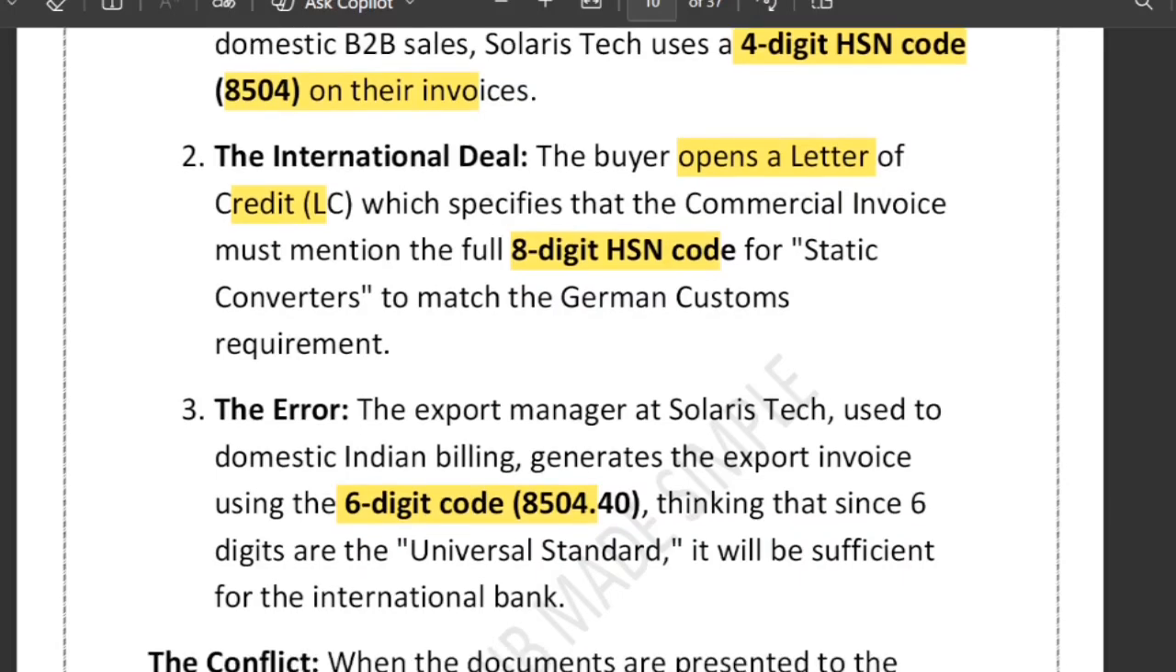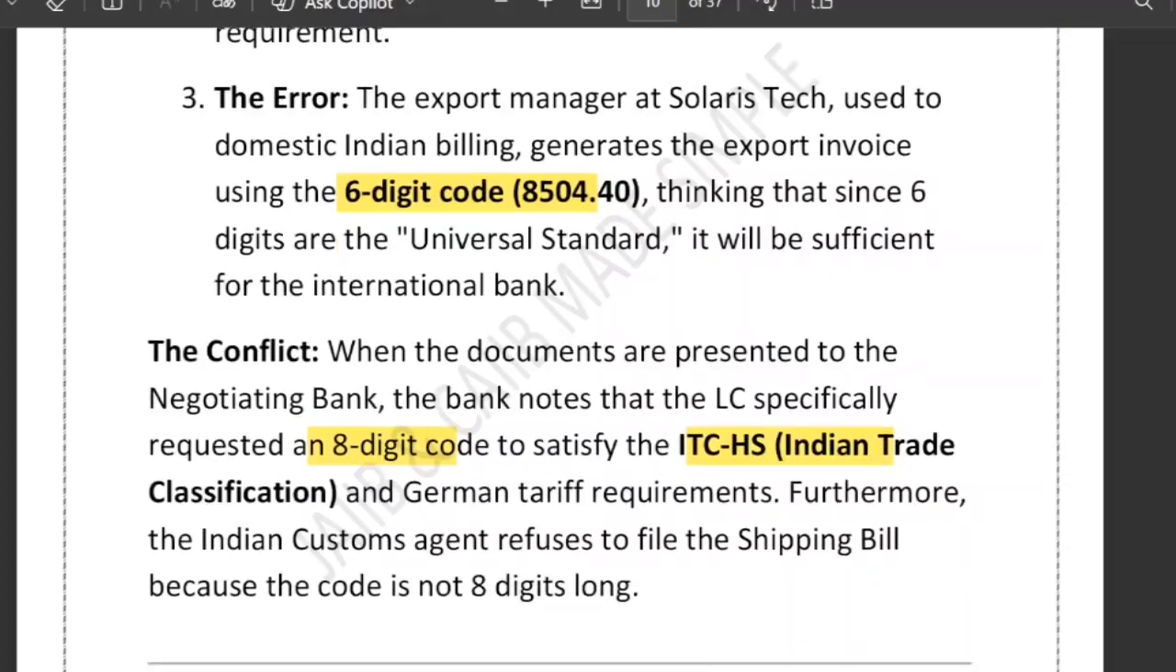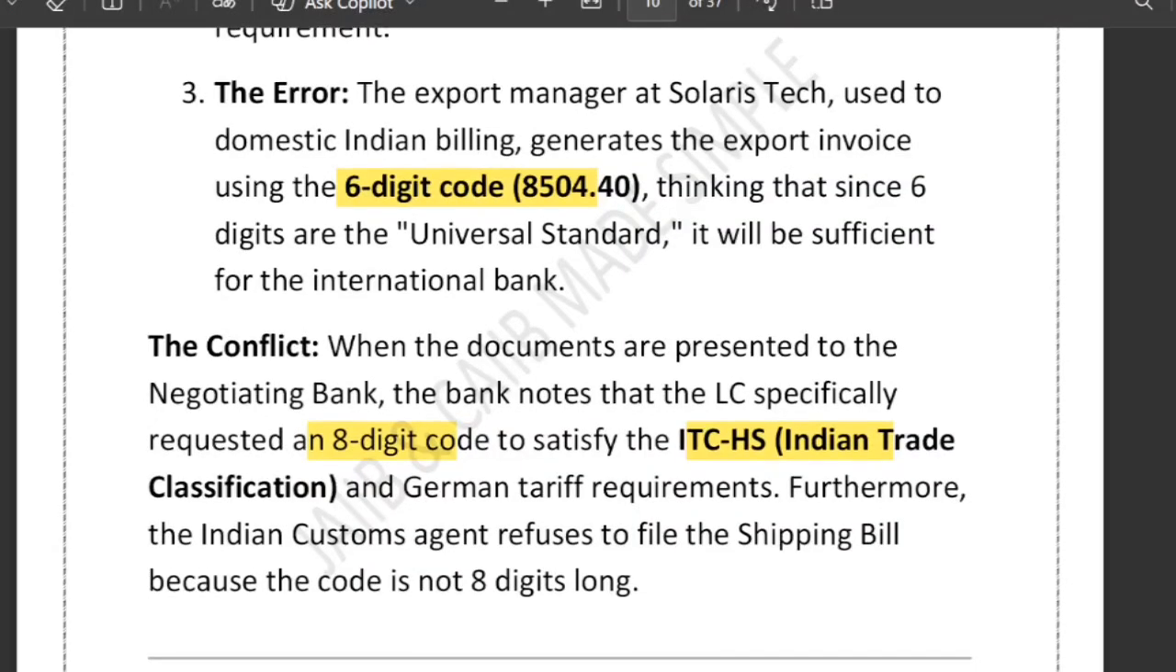He assumed the bank will be flexible. Now the bank objected. When the documents were presented to the negotiating bank, the bank noted that the LC requested 8 digits, but he had given just 6 digits. So they objected on the basis of strict compliance, right? So that is the point.